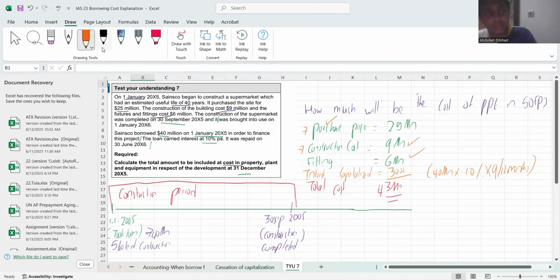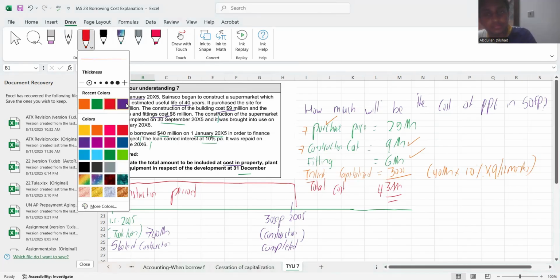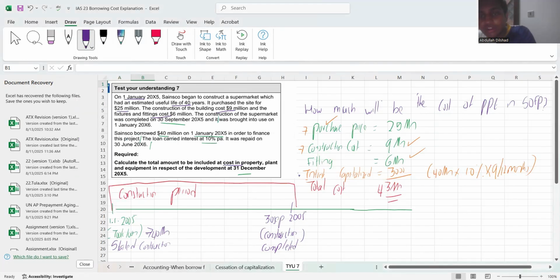Now comes the best part. I can show my interest capitalization as well under my cost.